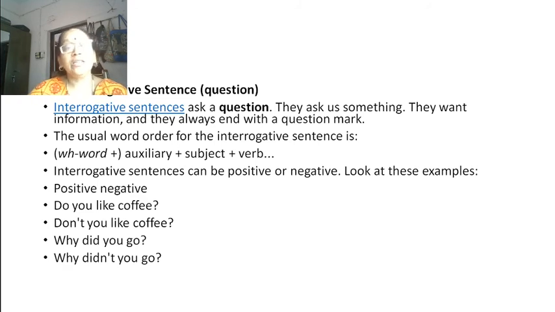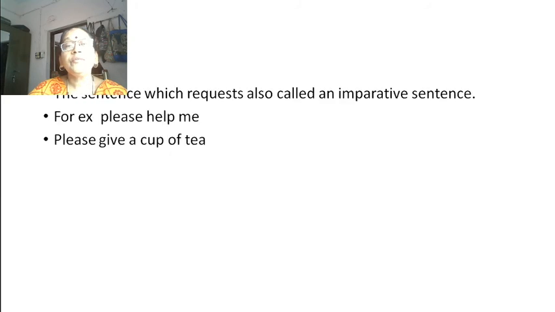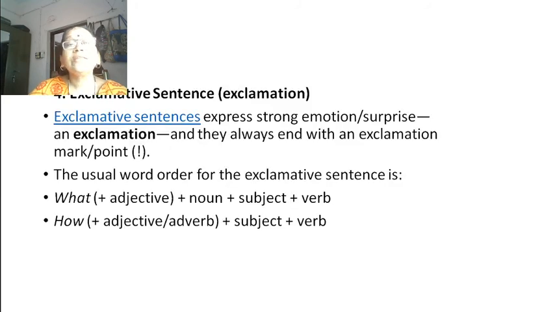One is WH question. Second one is yes or no type questions. Okay. And third one is imperative sentence. This again includes request or order or command. Okay. The last one is exclamative sentence, in which we are expressing our strong emotions.